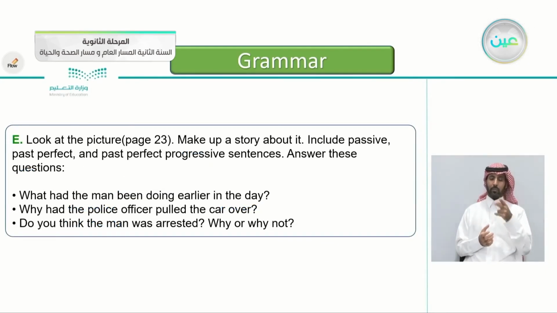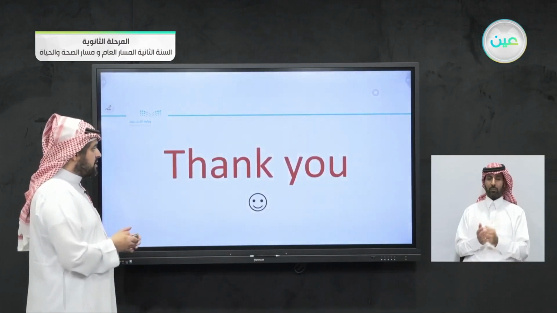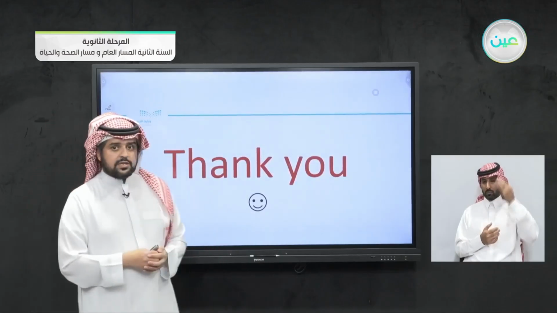Look at the picture on page 23 in your book. Make up a story about it. Include passive, past perfect, and past perfect progressive sentences and answer these questions. Number one, what had the man been doing earlier in the day? Why had the police officer pulled the car over? Do you think the man was arrested? Why or why not? So open your book to page 23 and answer these questions. And with that, we reached the end of the lesson.